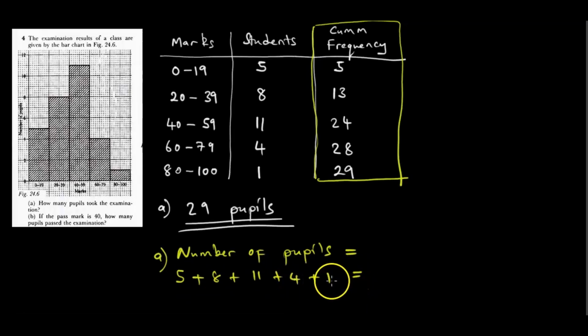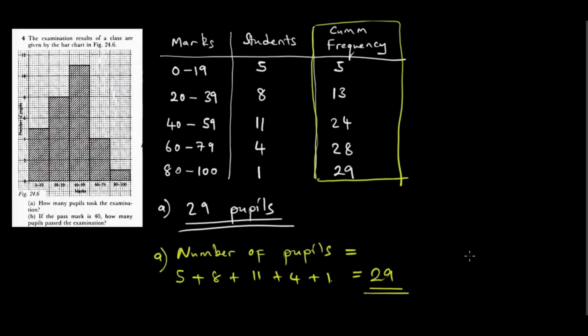So 4 plus 1 is 5. The 5 we got here, plus 5 is 10. The 10 we got, plus 11, is 21. The 21 we got, plus 8, is 29. So you still get the same answer. So it's easy. You can do it through the cumulative frequency, or you can do it through adding everything.